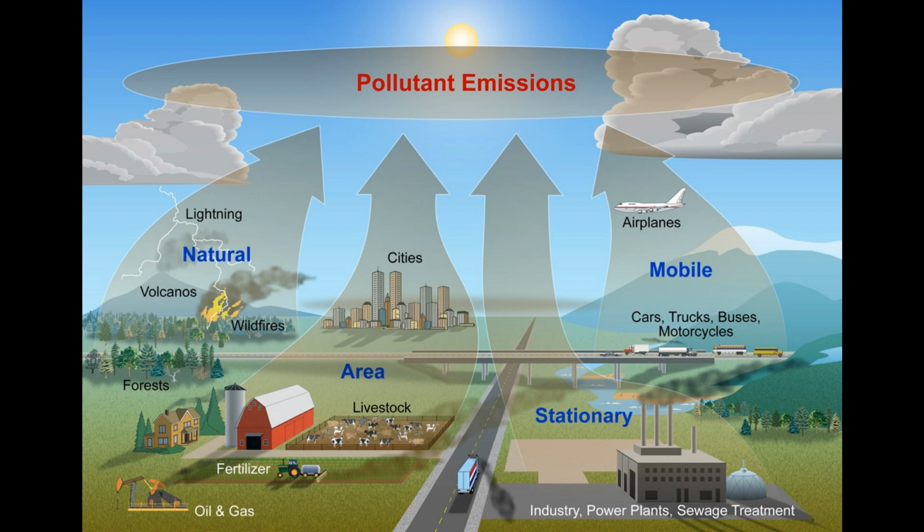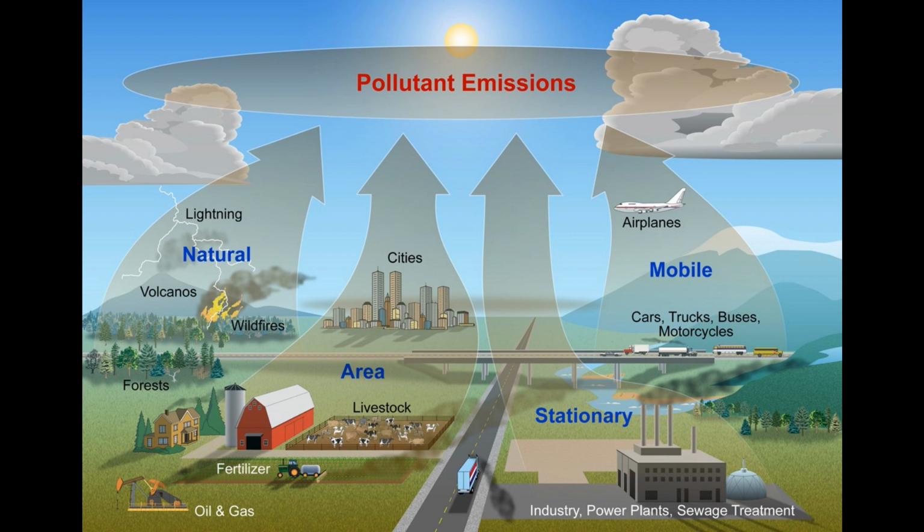Vulnerable groups such as children, the elderly, and those with pre-existing health conditions are often more susceptible to the adverse effects of air pollution. Addressing air pollution requires a comprehensive approach involving policies and measures to reduce emissions from various sources, including industrial activities, transportation, energy production, and household cooking and heating methods. Transitioning to cleaner energy sources, promoting sustainable transportation options, improving waste management, and implementing stricter air quality regulations are some of the strategies aimed at reducing air pollution and protecting public health.